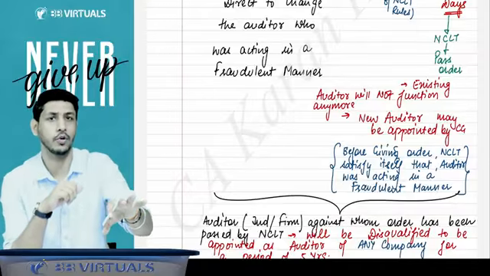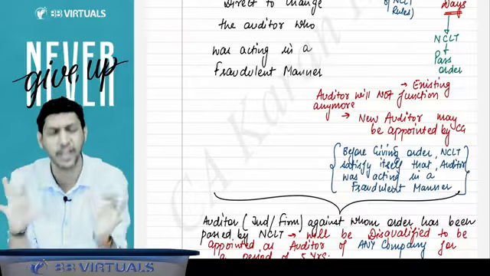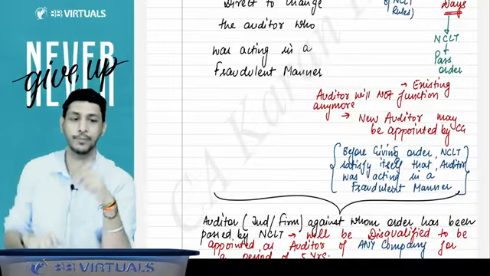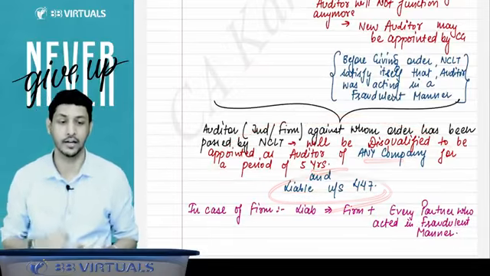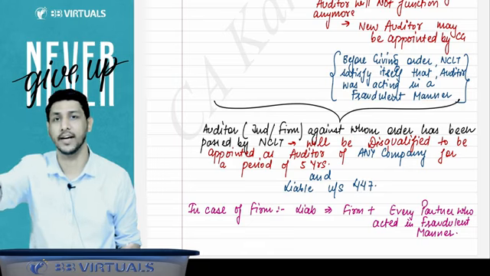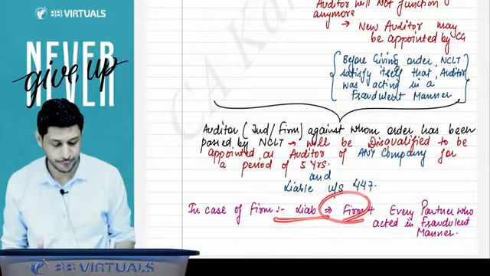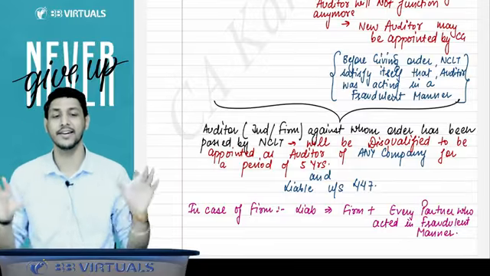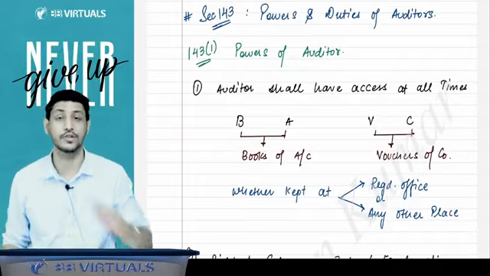And whosoever the auditor is who is now removed by the order of NCLT, he will not be allowed to do the audit of any company for 5 years from this order. That auditor will also be liable for section 447 penalty, that is the fraud penalty: imprisonment and fines. And in case the auditor was a firm, then the liability will be on the firm as well as on every partner who acted in the fraudulent manner. This is your section 139 and 140, and this completes your 139 and 140.